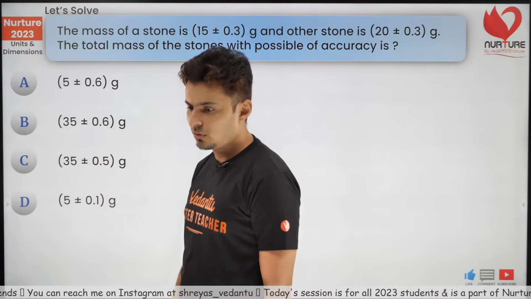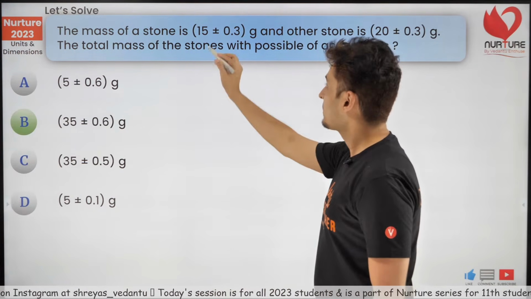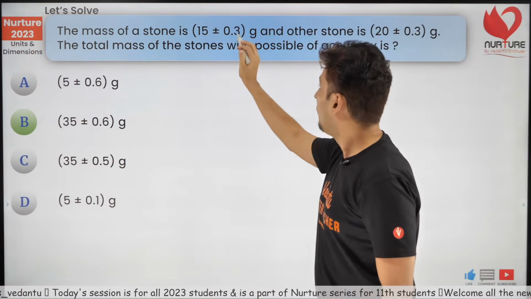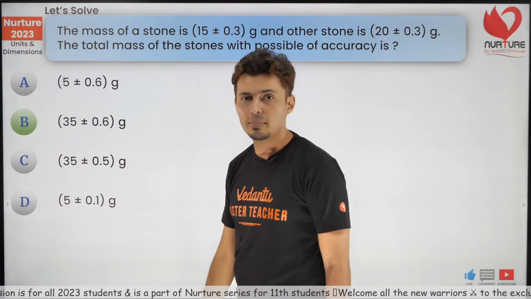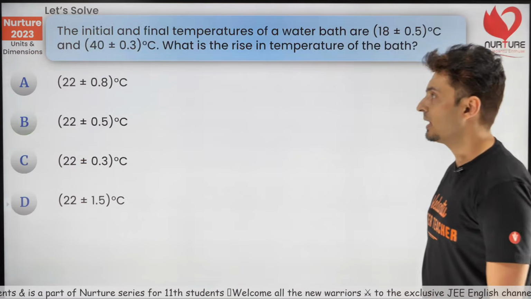Okay, thank you. A lot of you are saying B. Beautiful. That's the correct answer. 15 plus 20, 35. 0.3 plus 0.3, yes, 0.6, correct. 0.3 plus 0.3 is 0.6. Yes, that's the correct answer. Beautiful. Next question coming up.